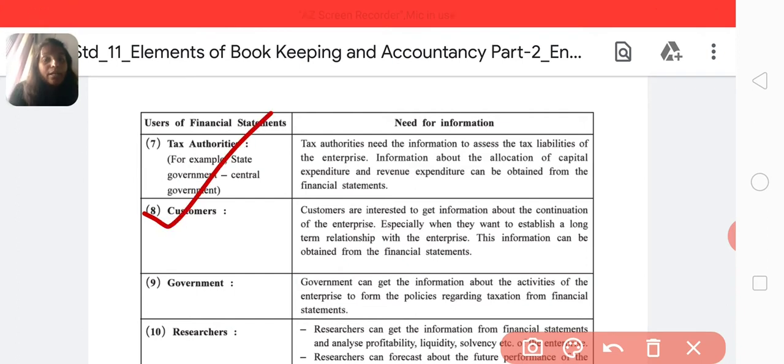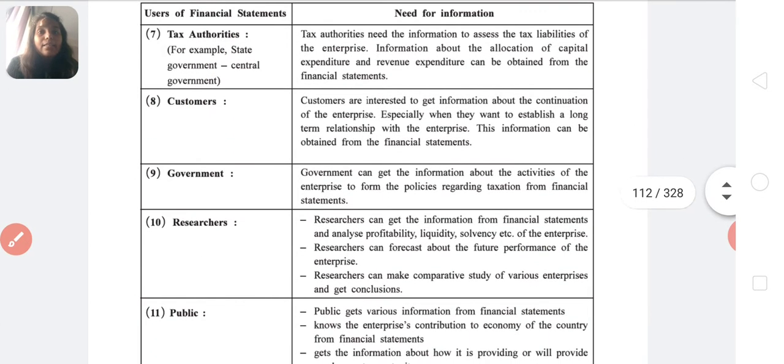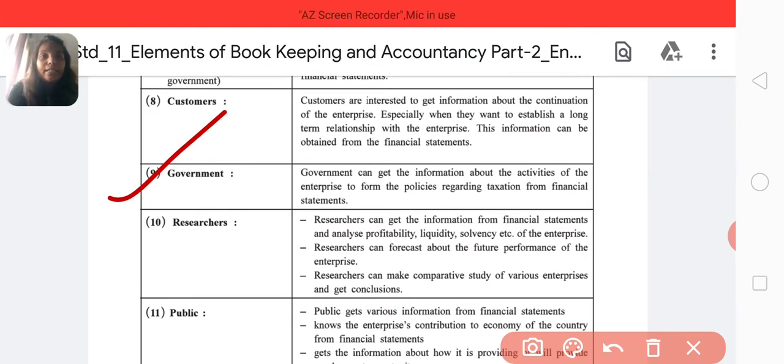Number 8 is customer. Again you will ask me the question, why does a customer need financial statements? We know that customers are not only dealing with the product, but they should also know whether the enterprise is good enough, whether we need to trust the enterprise or not, whether we have a good relationship with the enterprise. To obtain such information, the customer needs financial statements. Ninth is government. Government can get information about the activities. Why do they need financial statements? Just to know the tax or else the activities of the enterprise.